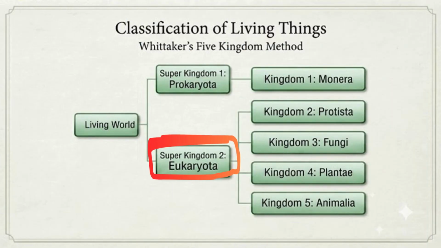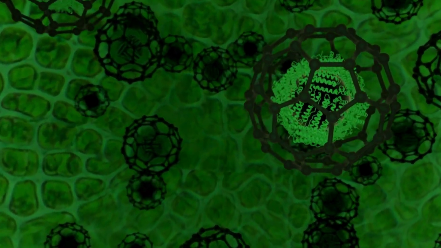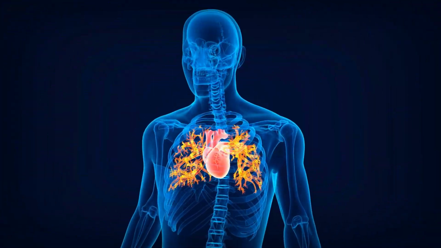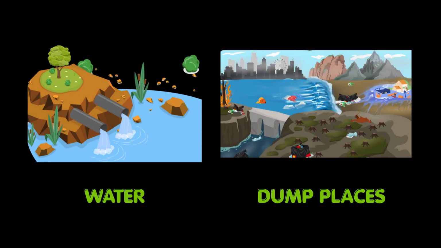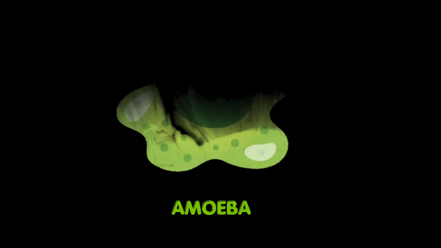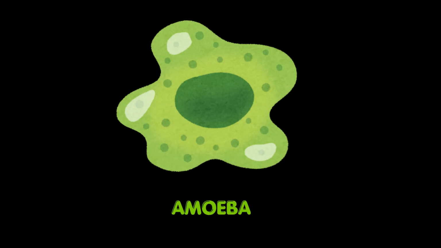Now we move into eukaryota, the superkingdom with advanced cells. It splits into 4 kingdoms, starting with Protista. These organisms can be single-celled or multicelled, but they never form true tissues or organs. They usually live in water or damp places. Some make their own food, others hunt and consume smaller organisms. The classic example is amoeba, a single cell, but a surprisingly advanced one, with all the organized parts you'd expect inside a proper eukaryotic cell.